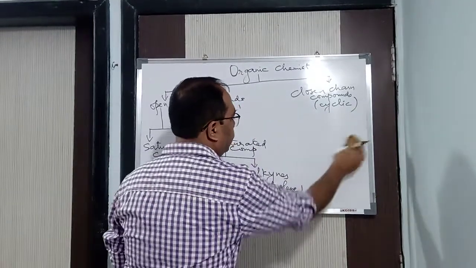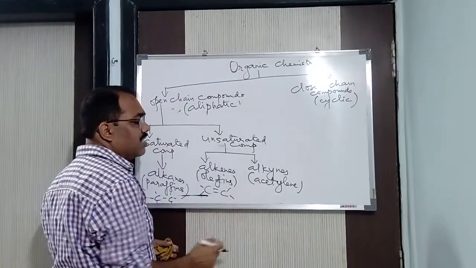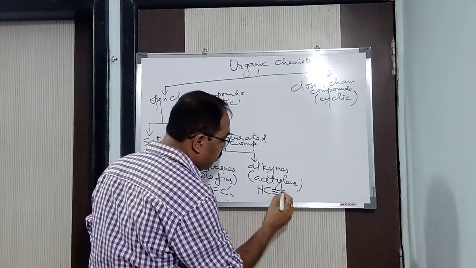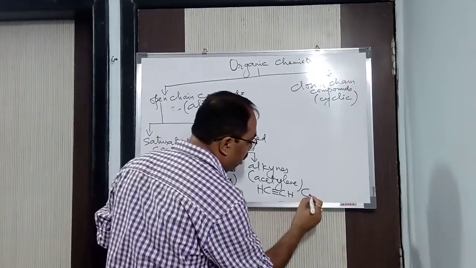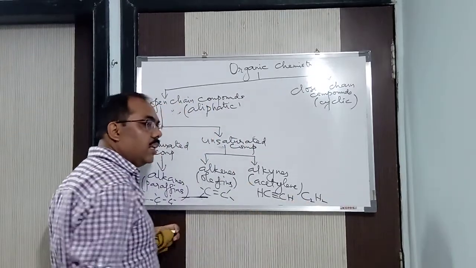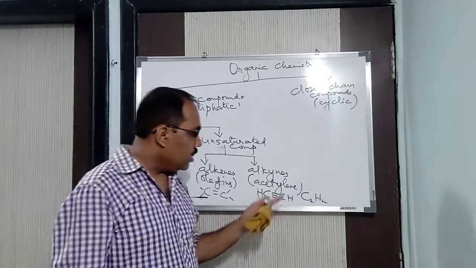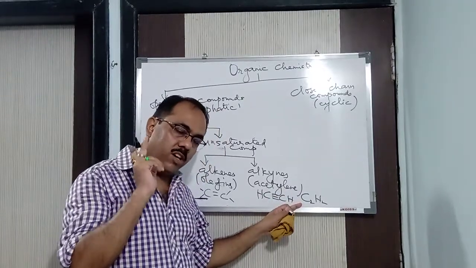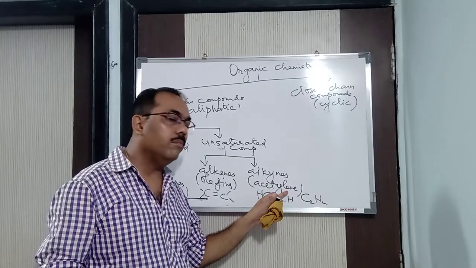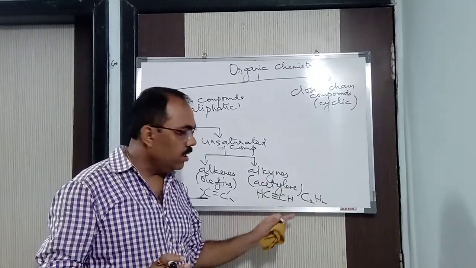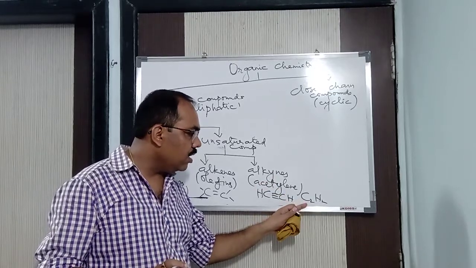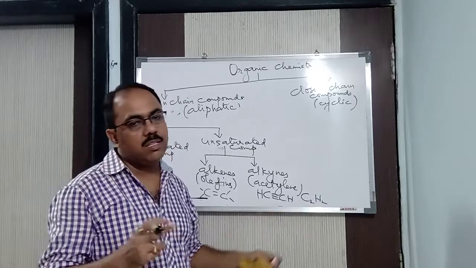Now next is alkynes, same thing, acetylene. Why do we call it acetylene? Because the first compound, HC triple bond CH, whose molecular formula you studied in lower classes is C2H2. The name of this compound is acetylene. So from the first member of the alkyne series, the series has got its name. Why do we call it acetylene? Because the first member of this alkyne series is called acetylene. For that purpose it has got the name.